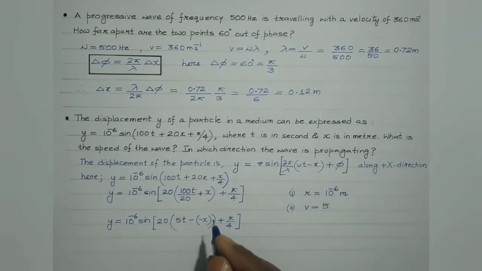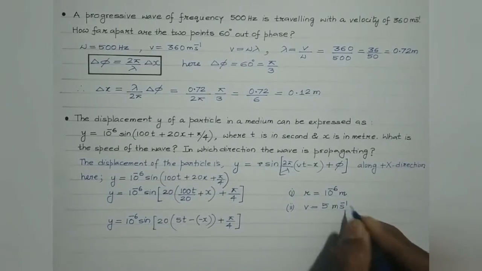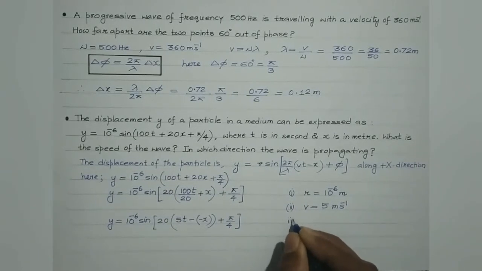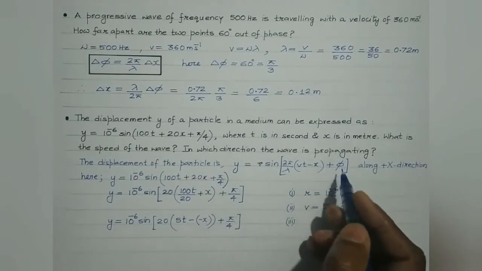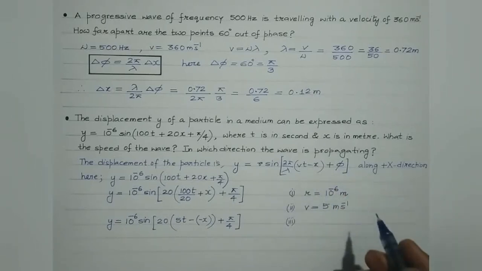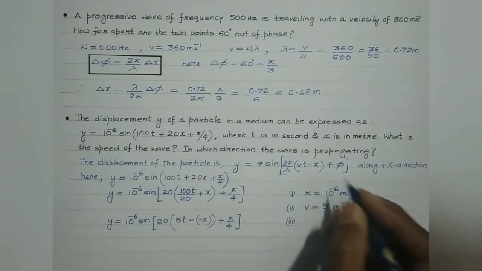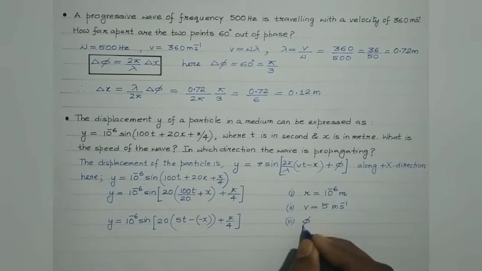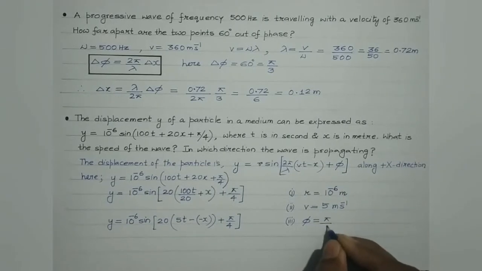T is in seconds, x is in meters, so it would be meter per second. Third is the initial phase phi. Although we are not asked to get all these values, you can easily gather this information by simply comparing the given equation with the standard equation. So phi is the initial phase, which on comparing is pi by 4, which is 45 degree.